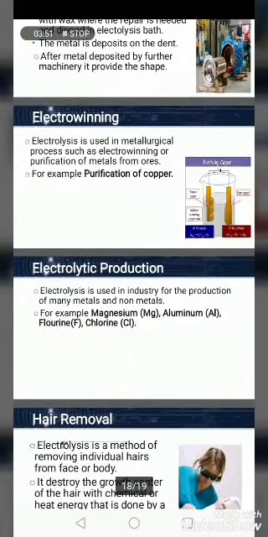Electrowinning: electrolysis is used in metallurgical processes such as electrowinning or purification of metals from ores or rusting or corrosion. For example, purification of copper, in which we purify copper from impurities, and through electrolysis we can obtain copper up to 99% pure.